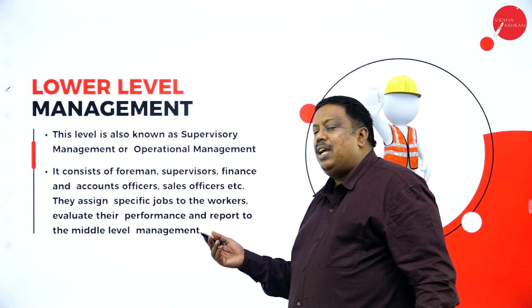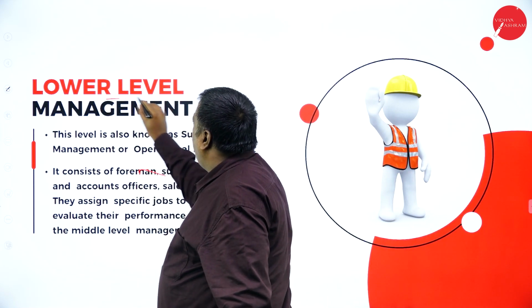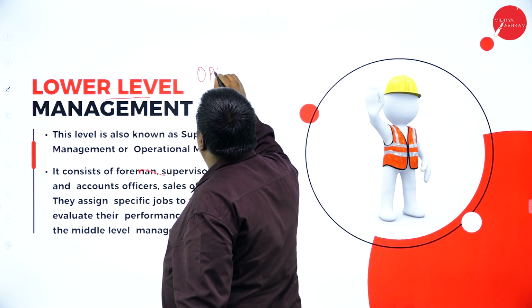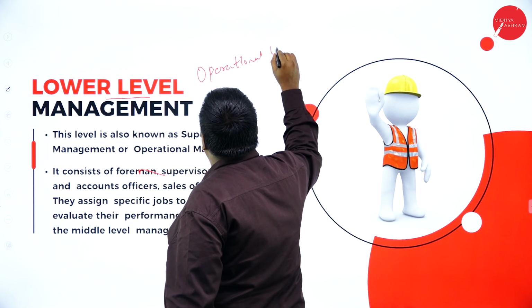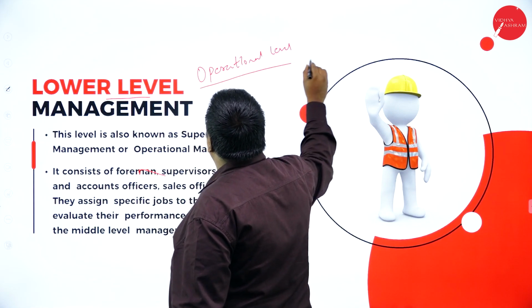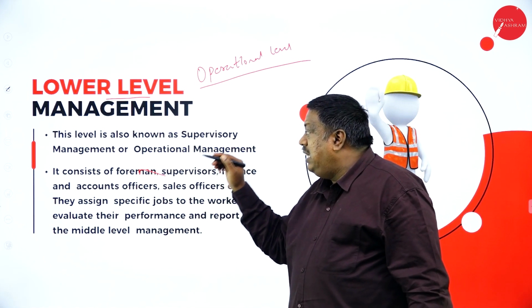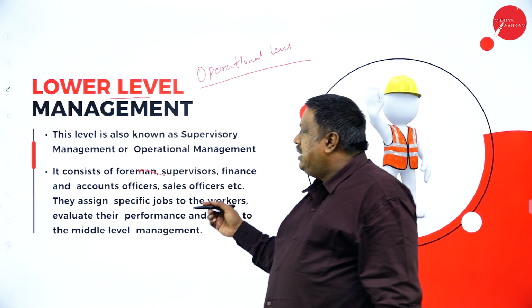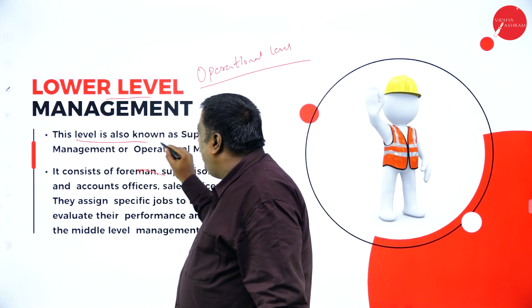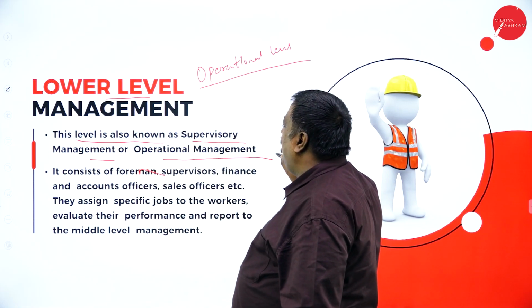The last one we have is the lower level management. Actually it is lower, but we are going to call this one the operational level. Why is it called the operation level? Because the work is executed at this level. The work is done at this level and it is supervised by the middle level. This is a level known as the supervisory management level or operation management level.